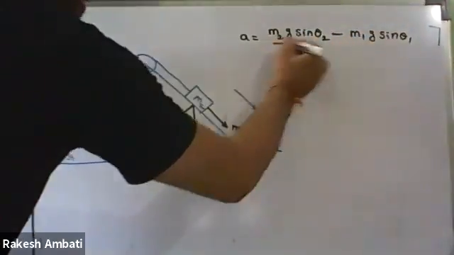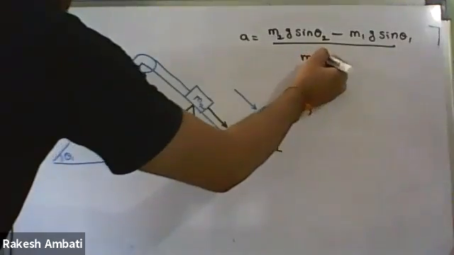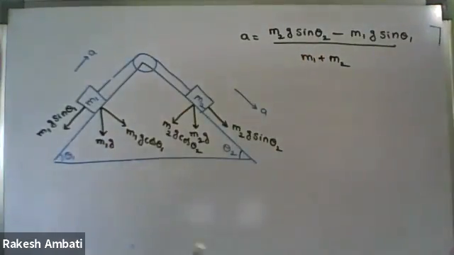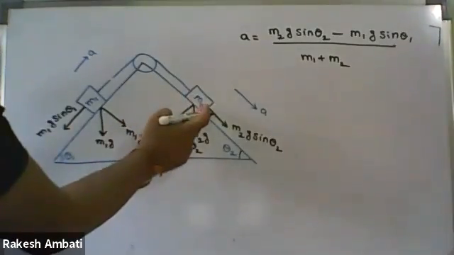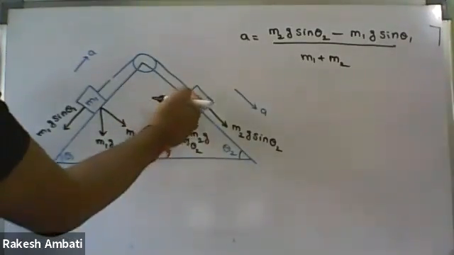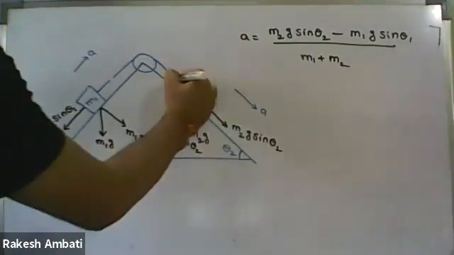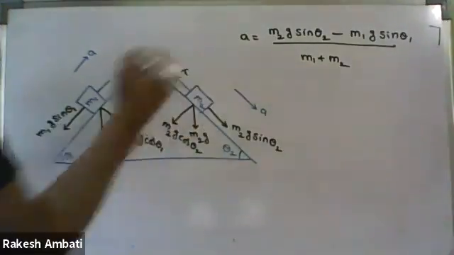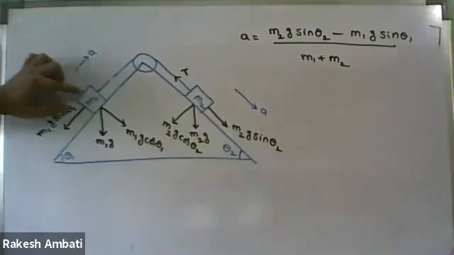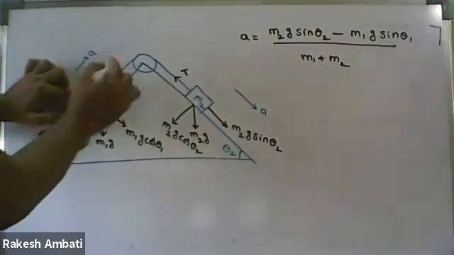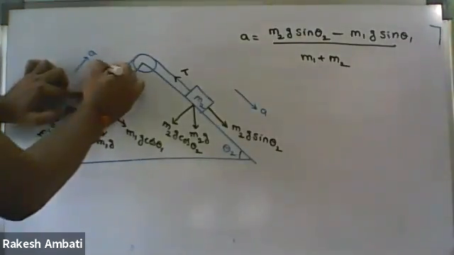Upon M1 plus M2, the sum of the masses. And write down the dynamic equation also. With respect to M2, what is the direction of tension force? Up the inclined plane, down the inclined plane? Up. Up the inclined plane. So it is tension force. Then in the case of M1, what is the direction of tension force? Up the inclined plane, correct.